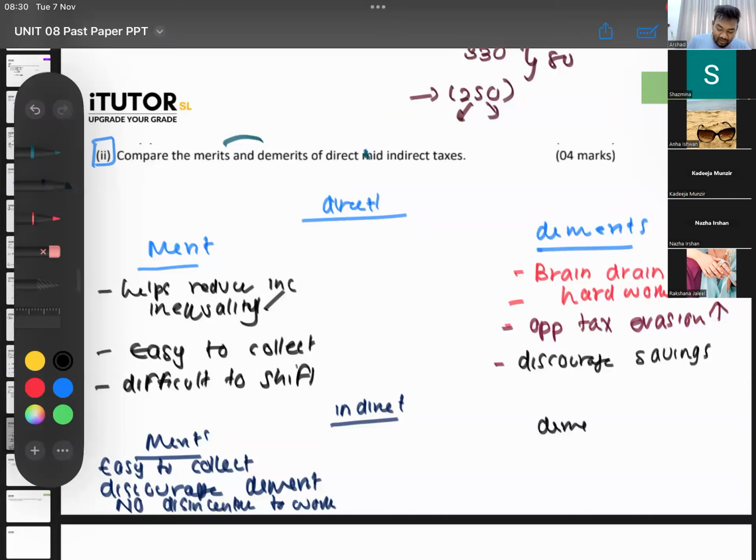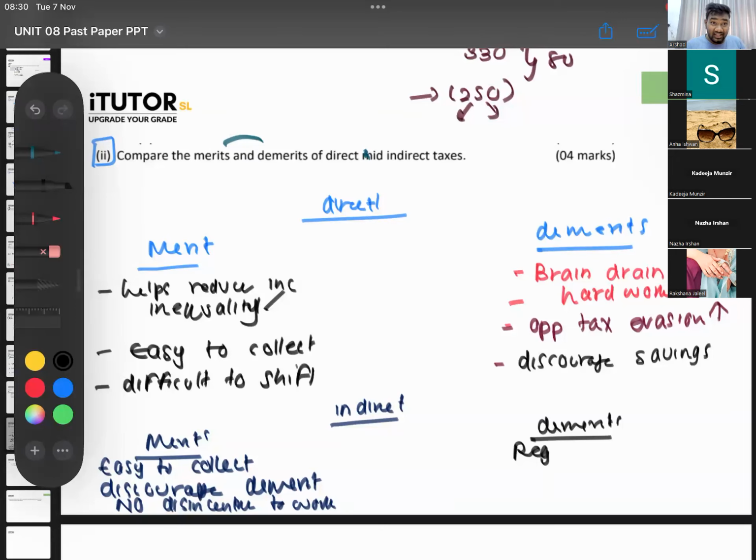Then what are the bad sides, Lamai? What are the demerits of an indirect tax? You can say they can be regressive. Don't you think sometimes the burden on the poor person is high? Remember, we did this in the mock exam also.